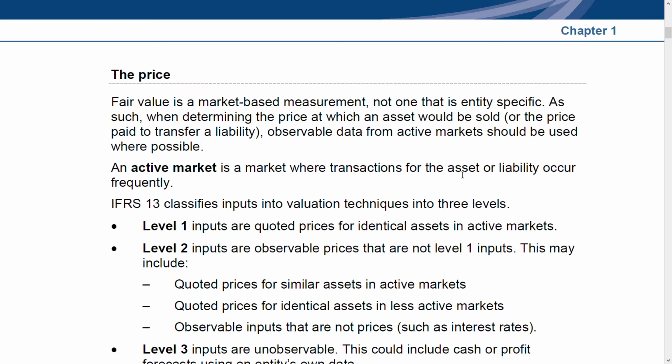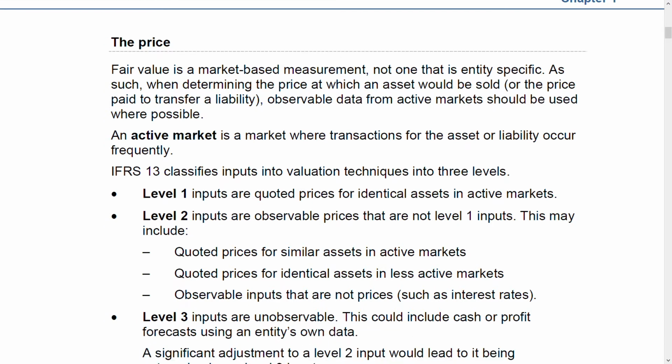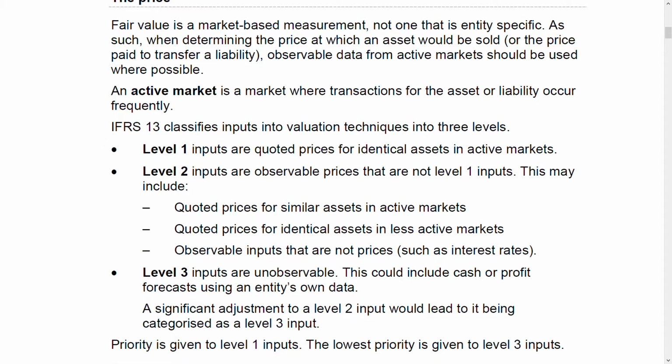The market is big. The commodity is bought and sold very frequently in a large quantity. That is known as active market. IFRS 13 classifies this, all the three levels you need to memorize. You need to know, understand, of course, and then you need to know it.